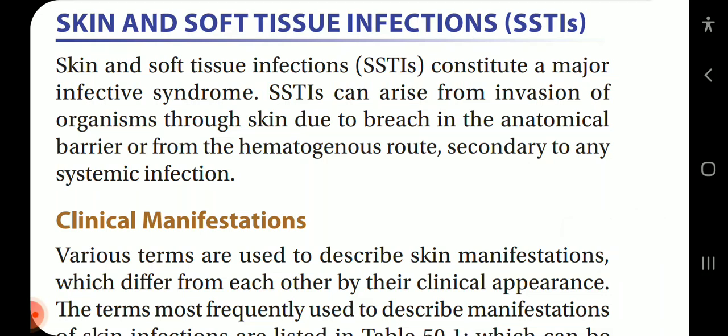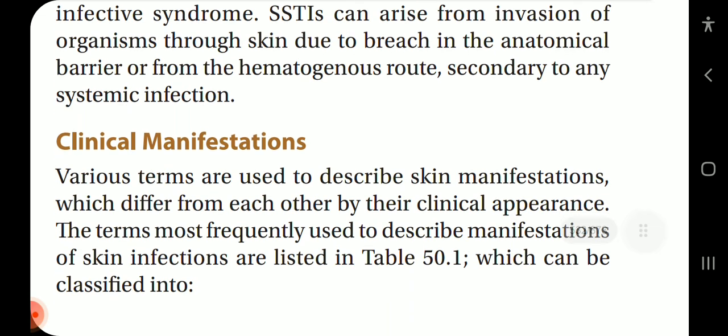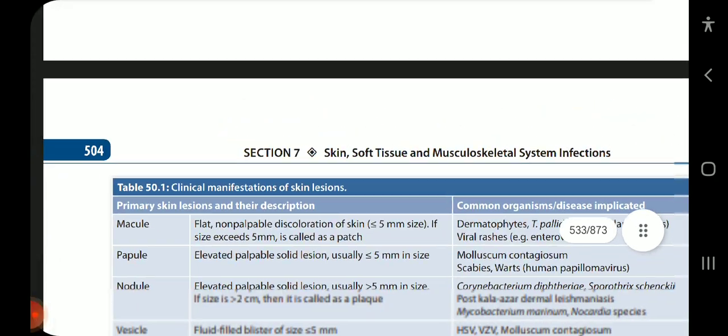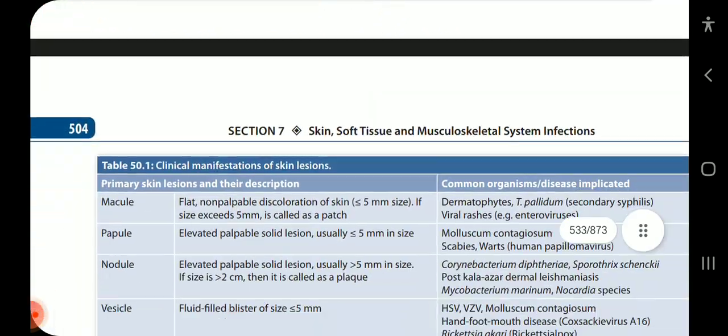Skin and soft tissue infections constitute a major infective syndrome. SSTIs can arise from invasion of organisms through skin due to a breach in the anatomical barrier or from the hematogenous route secondary to any systemic infection. Clinical manifestations. Various terms are used to describe skin manifestations which differ from each other by the clinical appearance. The terms most frequently used to describe manifestations are listed in the table, which can be classified into the primary skin lesions, their description, and the common organisms implicated.